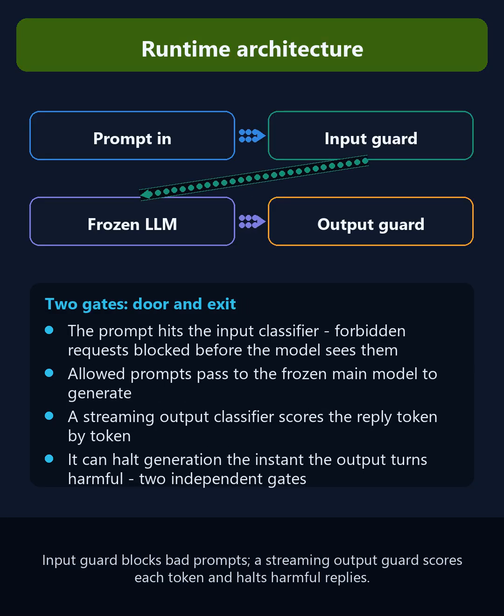Now the runtime architecture. A user prompt first hits the input classifier. If it clearly asks for forbidden content, it's blocked before the model ever sees it. Allowed prompts pass to the frozen main model. As the model generates, a streaming output classifier scores the text token by token and can halt generation the moment a response turns harmful. Two independent gates, one at the door and one at the exit.